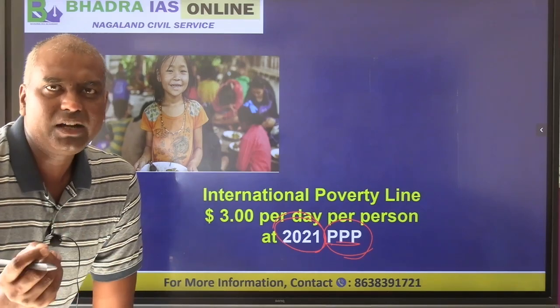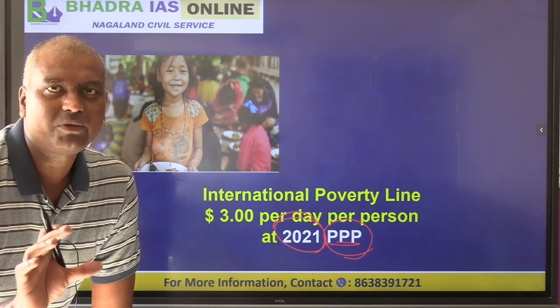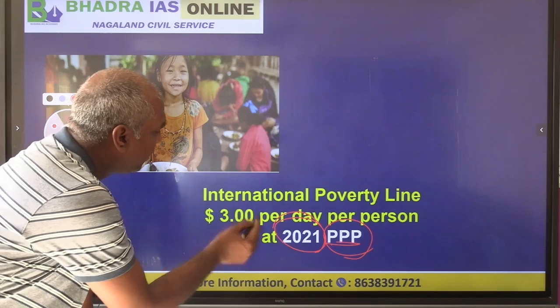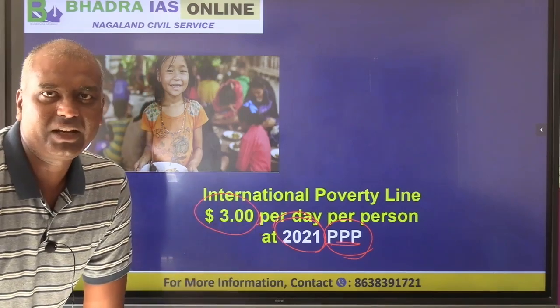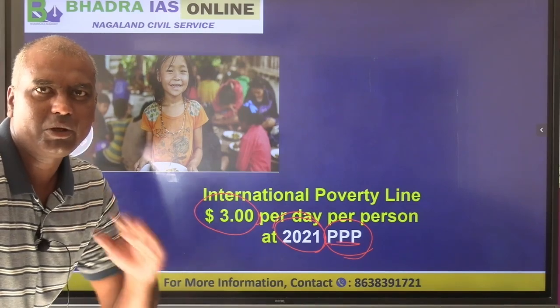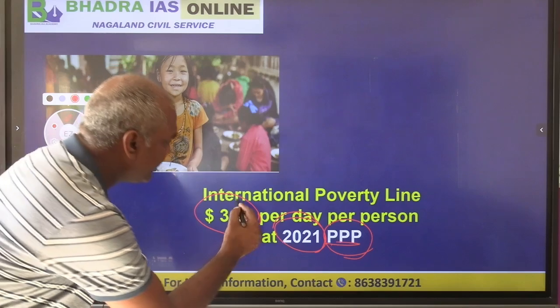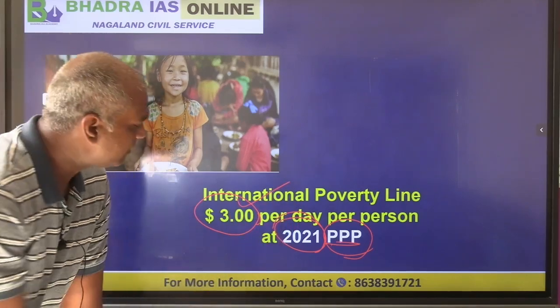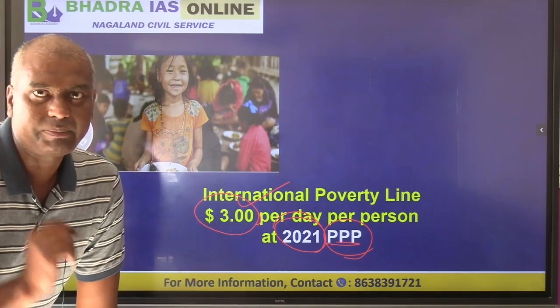That means $1 will be roughly about 21 to 22 rupees. Follow? So $3, you can say, will be roughly 63, 65, below 70 rupees, which will be the international poverty line. Understood? In the exam, you might get this question, be prepared for it.